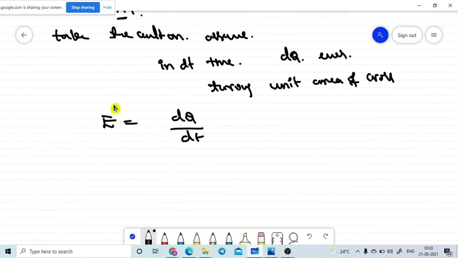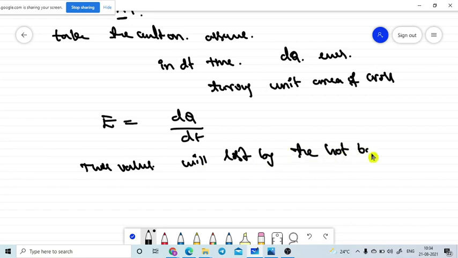Due to energy transferring from the hot body, the hot body will lose its energy. This value will be lost by the hot body. So the hot body will lose this energy, and the cold body will gain the same amount of energy by absorbing it.